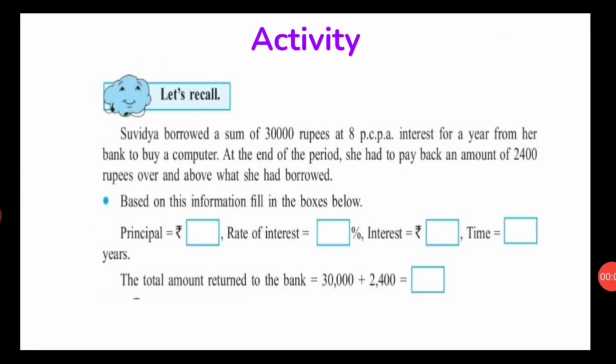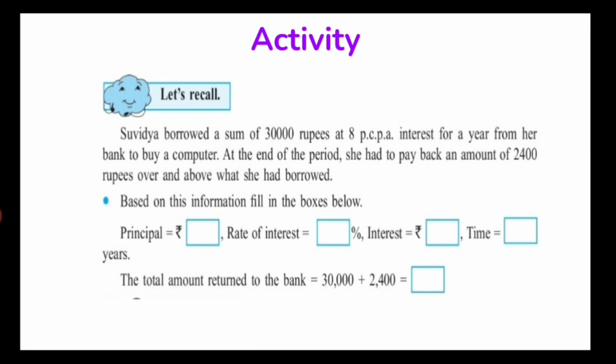Let's recall, Suvidya borrowed a sum of 30,000 rupees at 8 PCPA interest. PCPA means per cent per annum. Interest is always given in per cent per annum, or in percentage, for a year. A year means 1 year. She borrowed from her bank to buy a computer. At the end of the year, she had to pay the bank an amount of 2400 rupees over and above what she has borrowed. So based on this information we have to fill in the boxes given below.